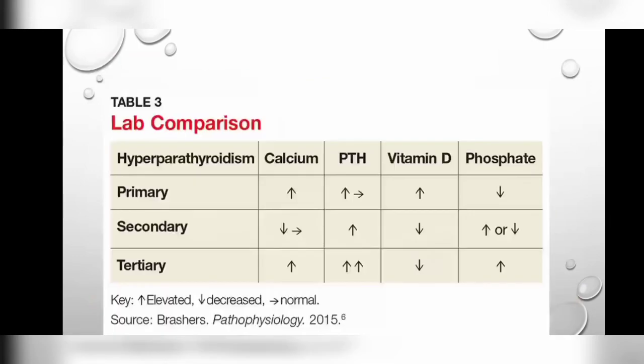Then look at the lab comparison of hyperparathyroidism. In primary hyperparathyroidism, the calcium gets increased, the parathyroid hormone gets increased or is continuous, vitamin D gets increased and phosphate gets decreased. While in secondary hyperparathyroidism, the calcium gets decreased or vice versa, the parathyroid hormone gets increased, vitamin D gets decreased, and phosphate may increase or decrease. Then in tertiary hyperparathyroidism, calcium gets increased, parathyroid hormone gets doubly increased, vitamin D gets decreased and phosphate gets increased.